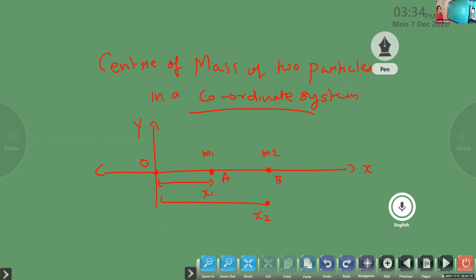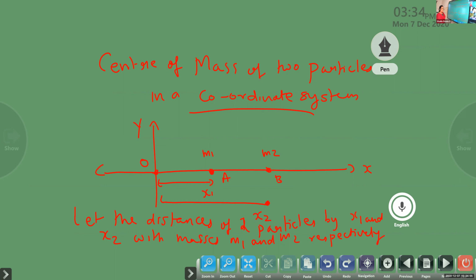So now we can write it. Let the distances of the two particles be x1 and x2, with masses m1 and m2 respectively.